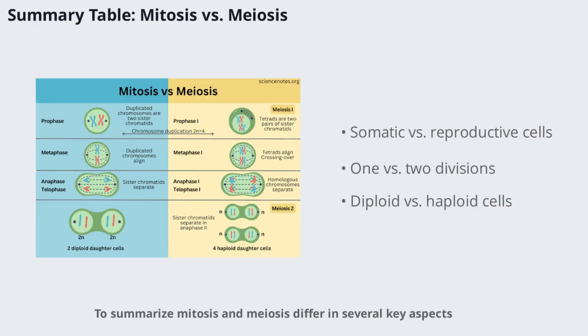Summarize: mitosis and meiosis differ in several key aspects. Mitosis occurs in somatic cells, involves 1 division, and produces 2 diploid cells identical to the parent. Meiosis occurs in reproductive cells, involves 2 divisions, and produces 4 haploid cells with half the chromosome number. These differences are crucial for understanding how organisms grow, repair, and reproduce.